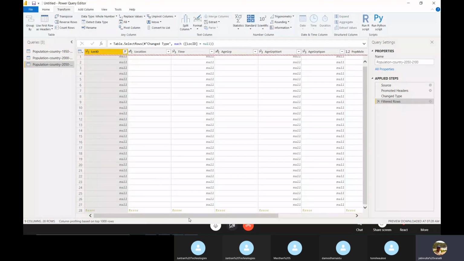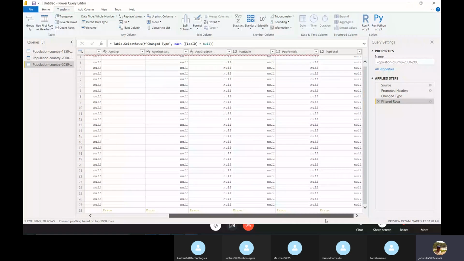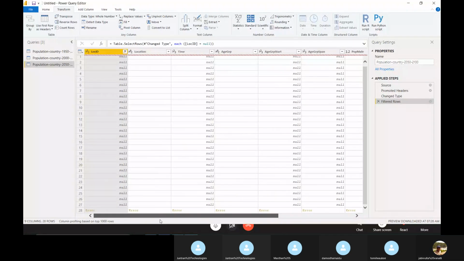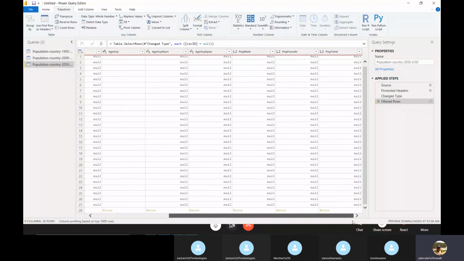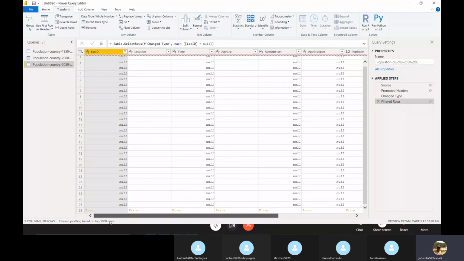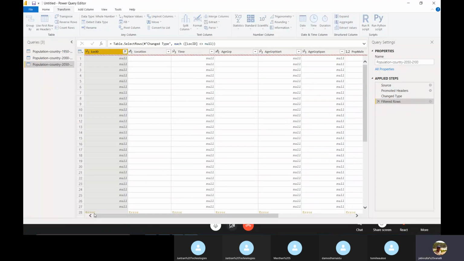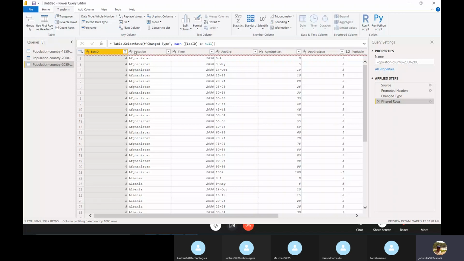There are no values in the data set. So then there is no use of this data. Then we can delete. We can filter or we can delete. So in this way we can filter the null values.